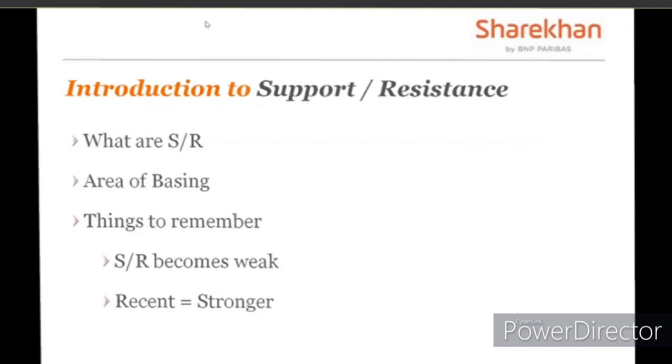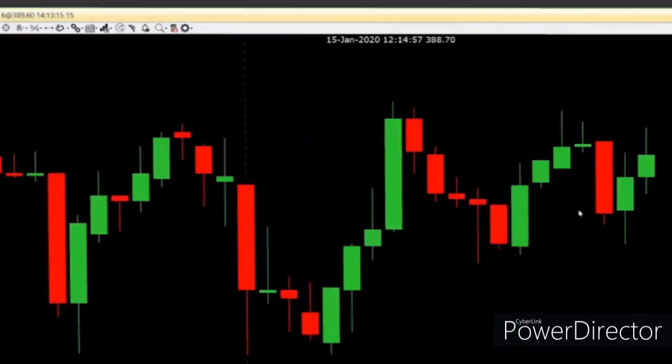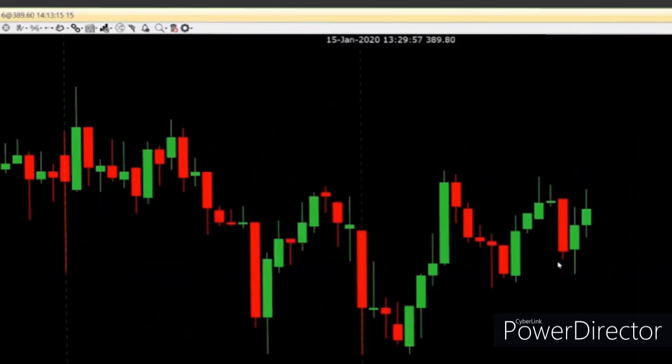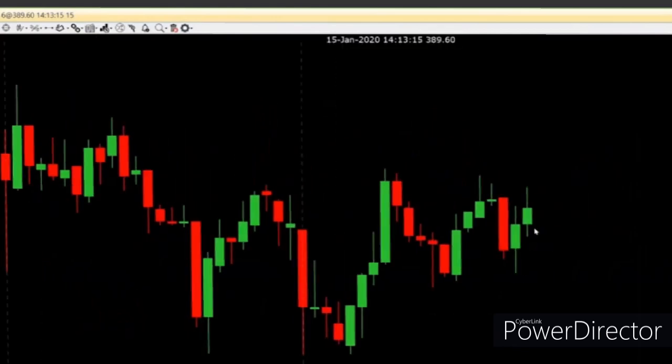So that is the reason why when you start marking your supports and resistances, start marking from the extreme right of the chart, then keep moving towards the left. So let me just show you this. When I have to mark my support and resistance, I will go to the extreme right of the chart.